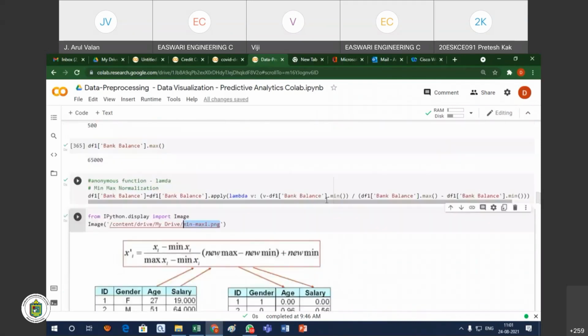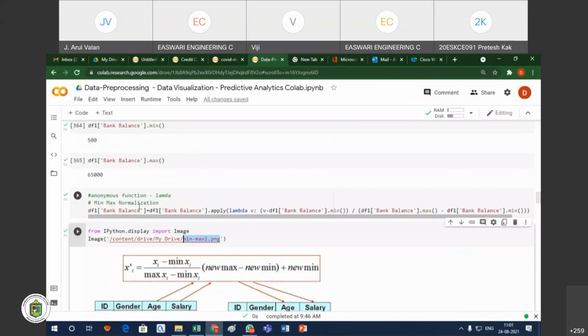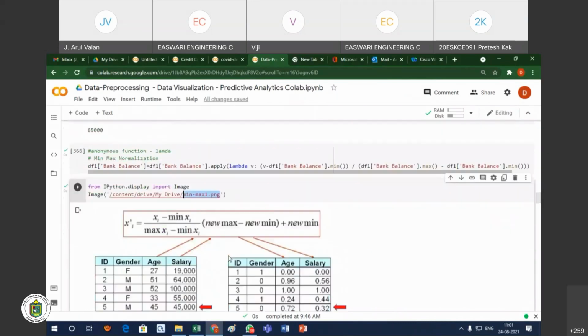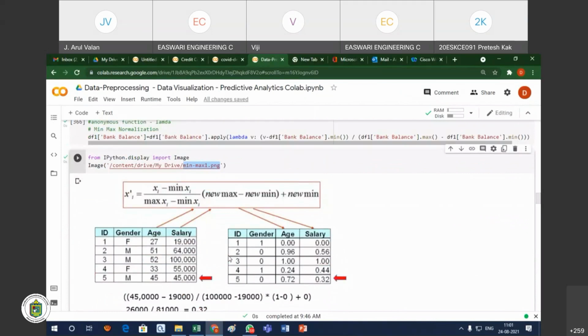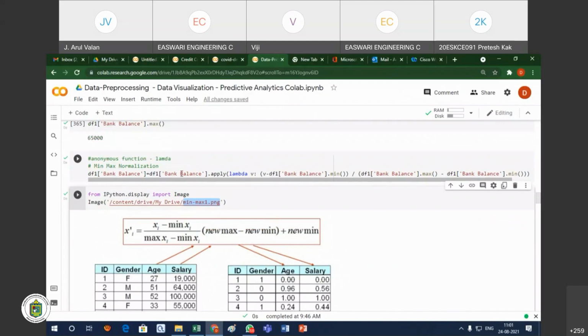The same formula only I am applying here. The reason I am putting this slide, the image, is that instead of seeing the command, before that you should get some idea of what min-max normalization is. Okay, so now here you see the same formula applied: v means the new value you want to normalize, minus the minimum value, divided by maximum minus minimum.